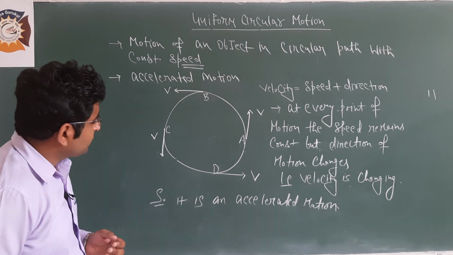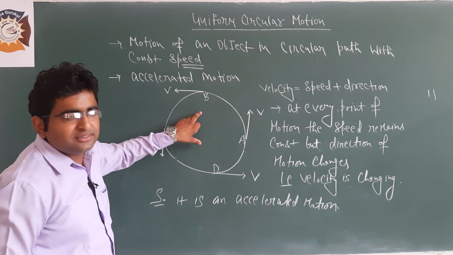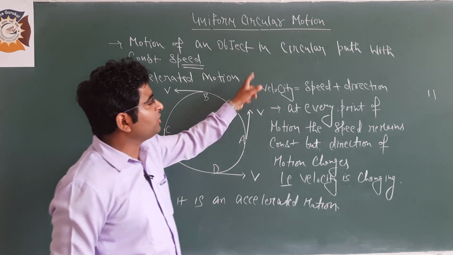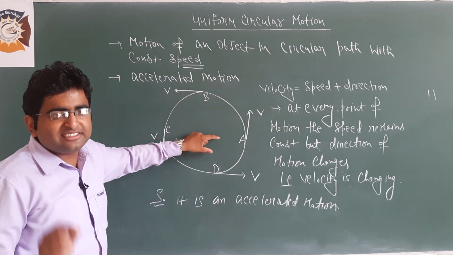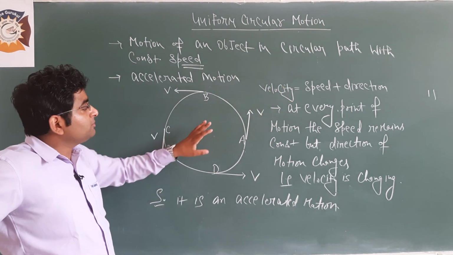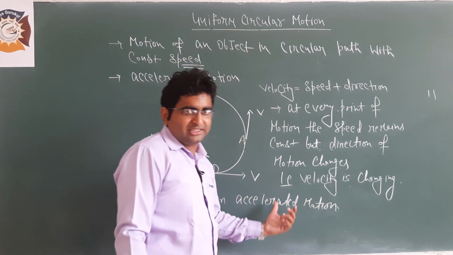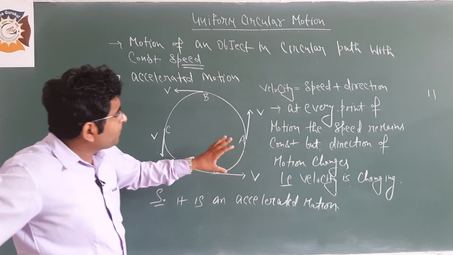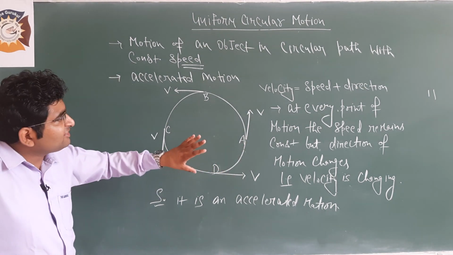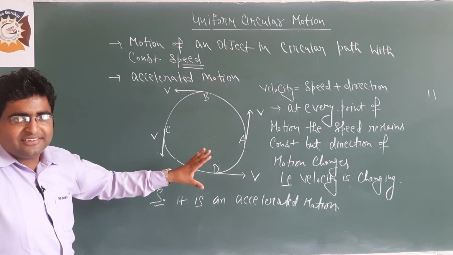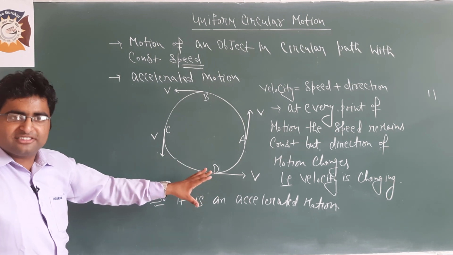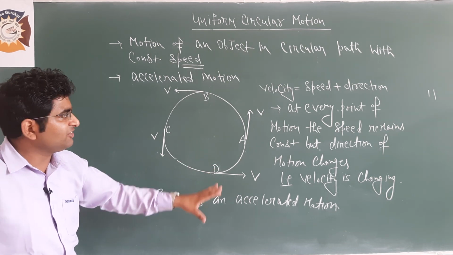Okay students, now the acceleration acquired by the object in circular motion is known as centripetal acceleration. Now the question comes, how does it come? Due to change in the direction of the object. Clear? So the acceleration of the object in circular motion due to change in the direction of motion is known as centripetal acceleration.